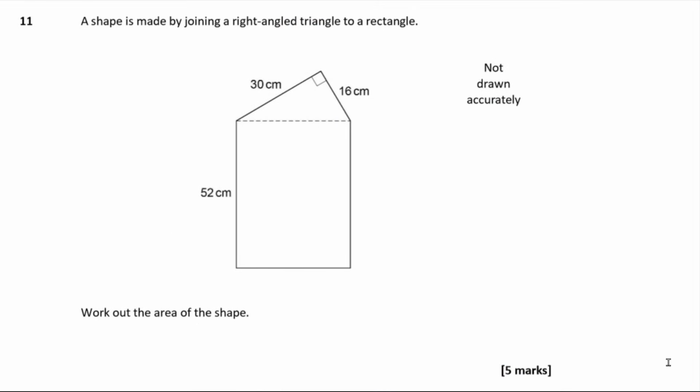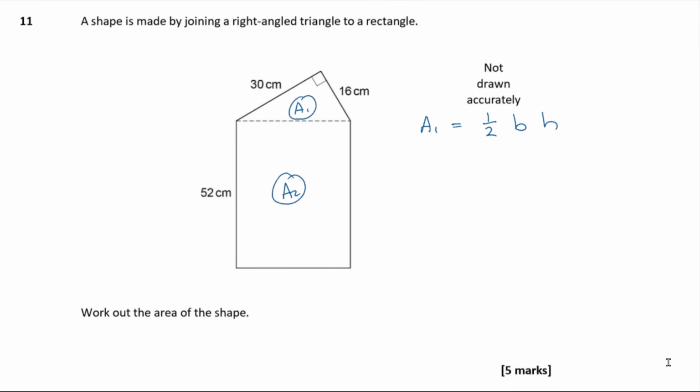Question 11. A shape is made by joining a right angle triangle to a rectangle. Okay. And then we need to work out the area of the shape. Okay, so we've got two different shapes. We've got area 1, which is a triangle, and we've got area 2, which is a rectangle. Okay, so let's work out area 1 first. Area 1 is a triangle, so triangles normally have an area of half base times height.